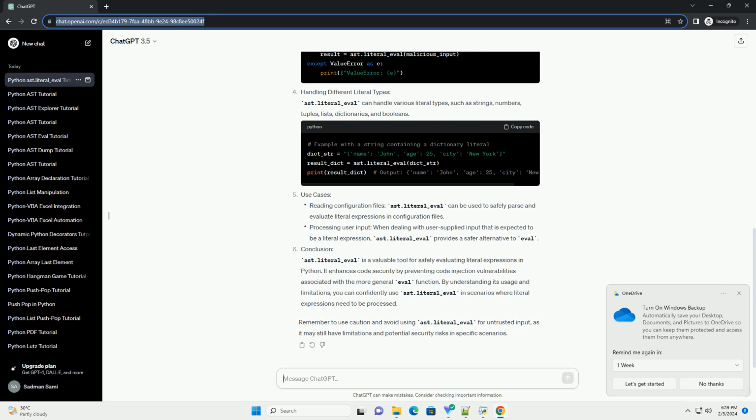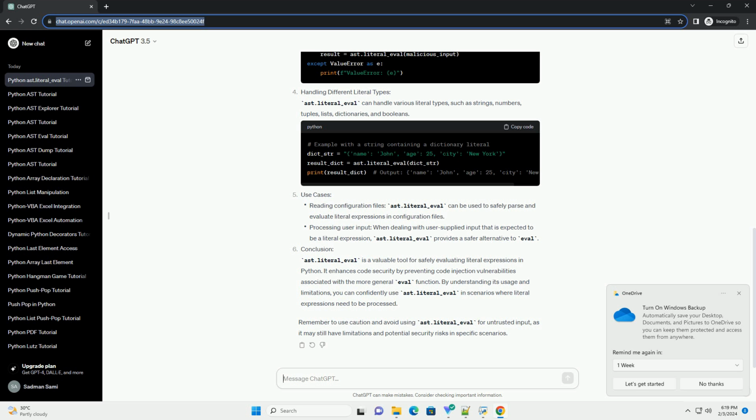ast.literal_eval is a valuable tool for safely evaluating literal expressions in Python. It enhances code security by preventing code injection vulnerabilities associated with the more general eval function. By understanding its usage and limitations, you can confidently use ast.literal_eval in scenarios where literal expressions need to be processed.